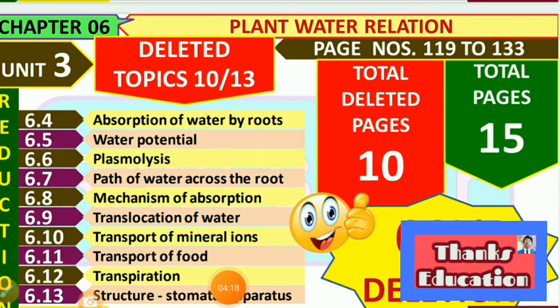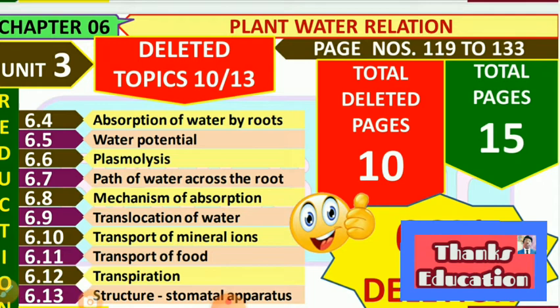The next chapter is the 6th chapter, plant water relationship, starts from page number 119 to 133, covers about 15 pages, and a total of 10 pages of portion is deleted. That means 66% of the syllabus is deleted.